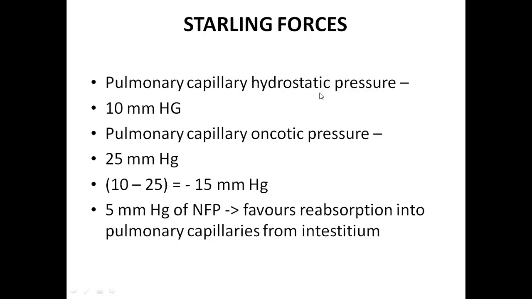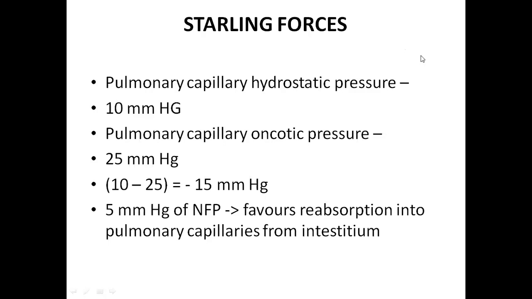So the only Starling forces acting in the pulmonary vasculature are the hydrostatic pressure inside the pulmonary vessels and the oncotic pressure. The hydrostatic pressure, you already know, the mean arterial pressure is only 14 mm, so the hydrostatic pressure is very less. It is 10 millimeters of mercury. If you remember systemic circulation, especially glomerular capillaries, the hydrostatic pressure is 50 mm, right?